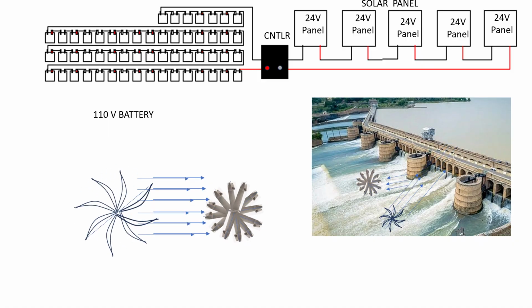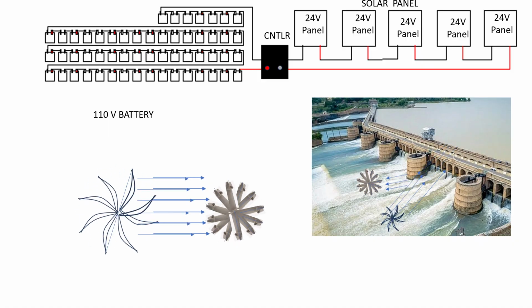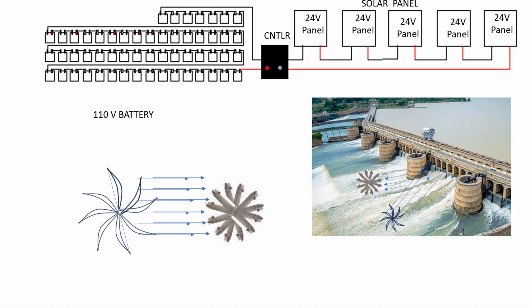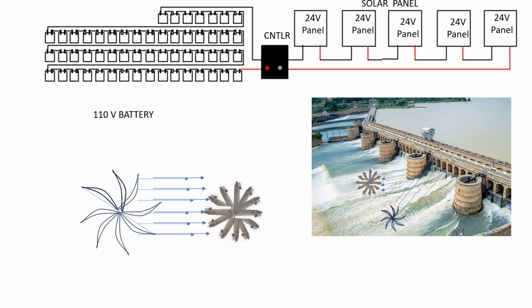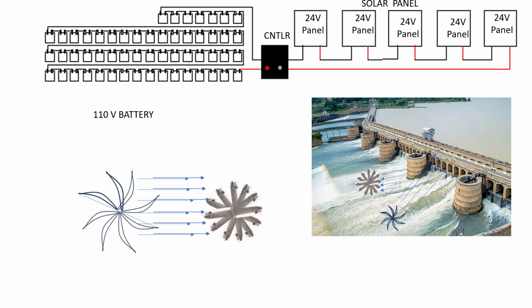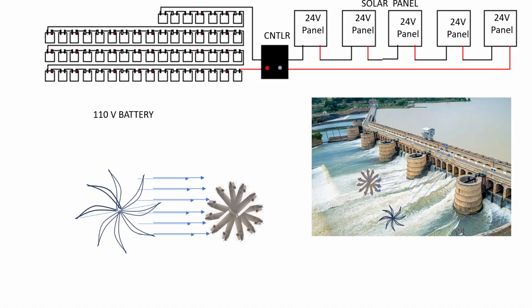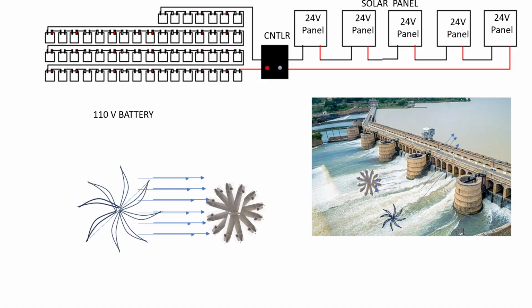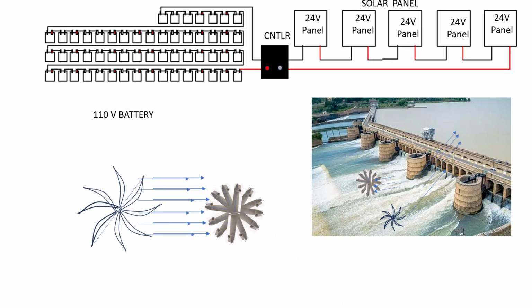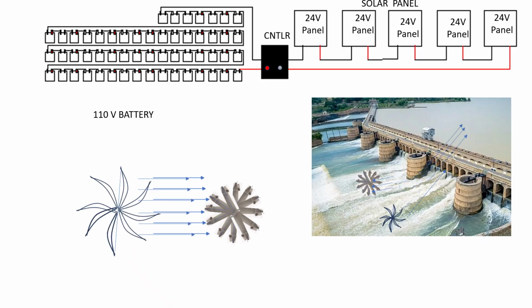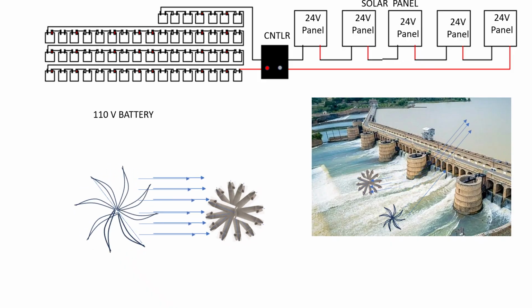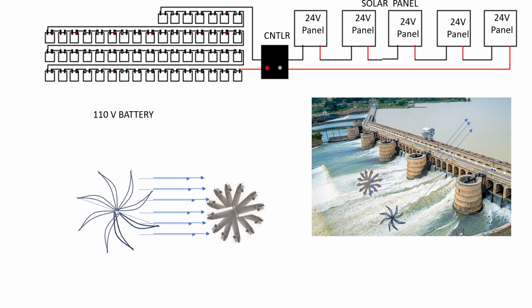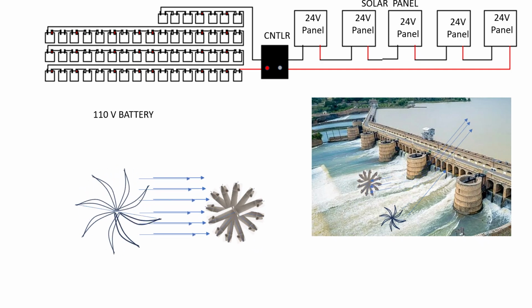Another system is we can use compressed air. With this electricity we can run a compressor and store the compressed air, and this compressed air can be used when required to run a turbine to generate electricity.